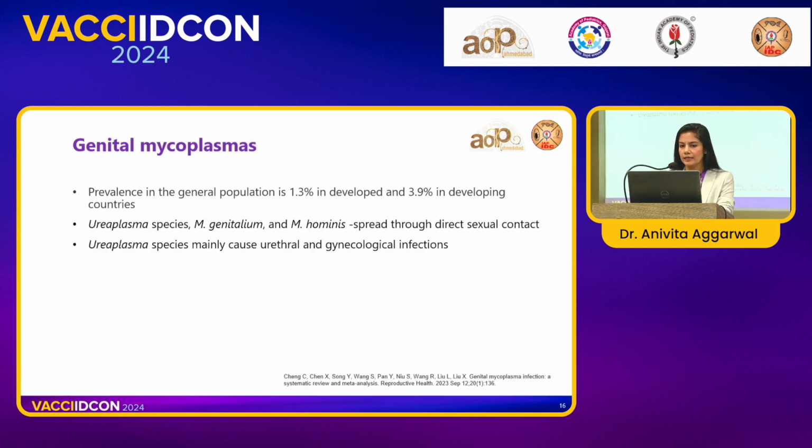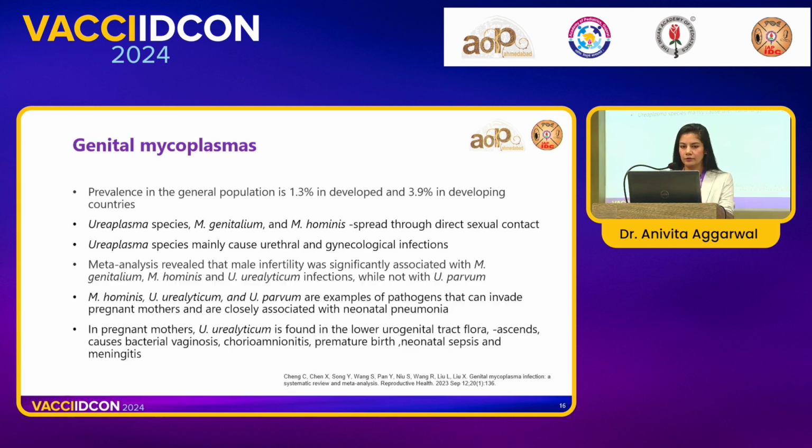So what are the genital mycoplasmas and why are they so common? In a general population, we are not even talking about patients with STDs, they are as common as almost 4% in developing countries. Ureaplasma, Mycoplasma genitalium and hominis are spread by the sexual route, but they also have a lot of further complications. For example, Ureaplasma can cause urethral and gynecological infections.